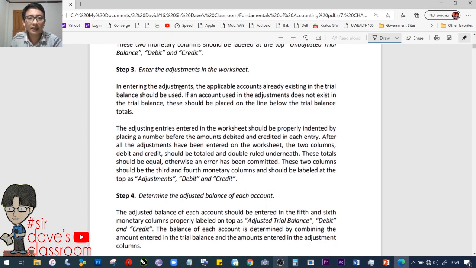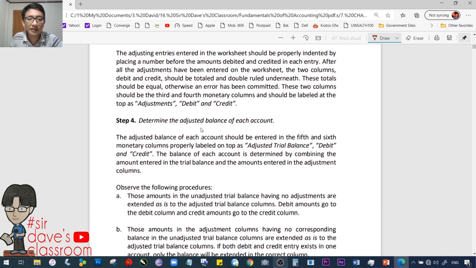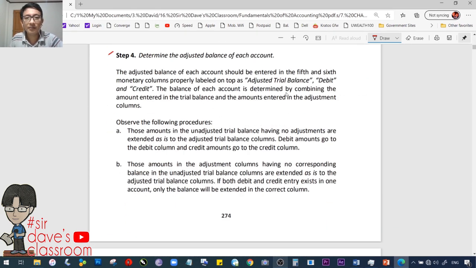Step number 3, enter the adjustments in the worksheet. Anyway, all of this we will show in our comprehensive illustration, so don't worry. Okay? Step number 4, determine the adjusted balance of each account. How do we do that? You combine the balance in the unadjusted trial balance, in our columns 1 and 2, versus the adjustments in our columns 3 and 4. Any balance resulting from that would be written in the next 2 columns, which would be columns 5 and 6, labeled adjusted trial balance.